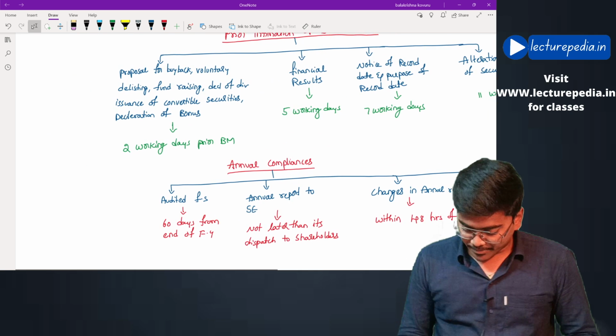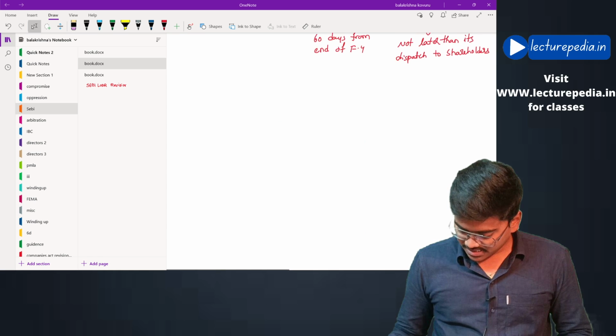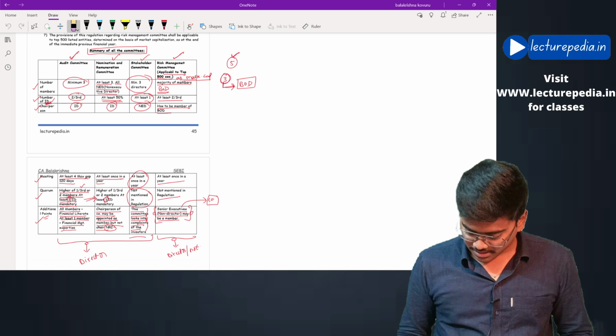Okay, now there are some committees prescribed under these LODR regulations. We'll see that.